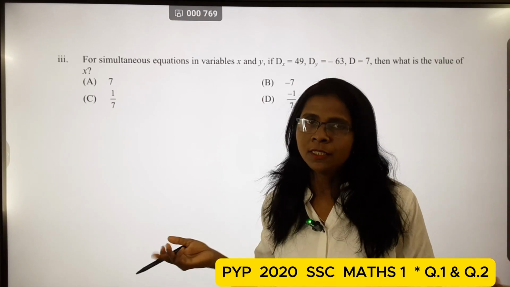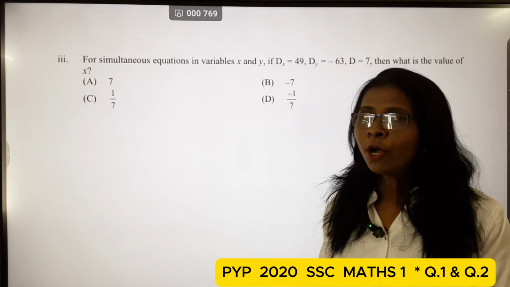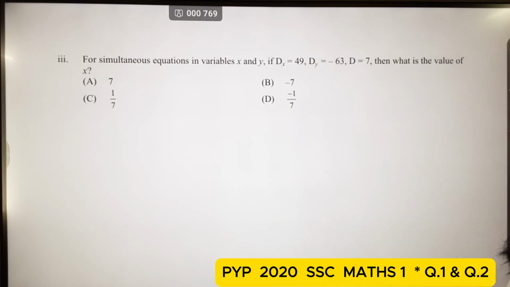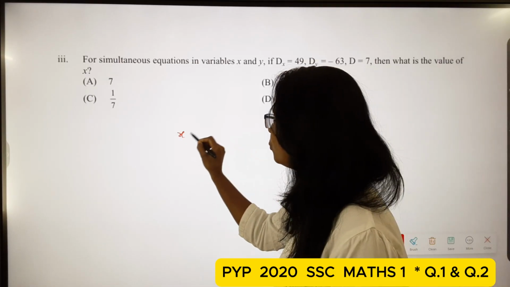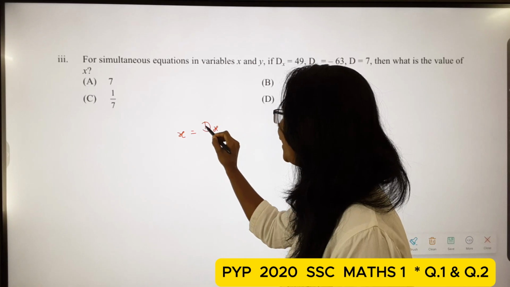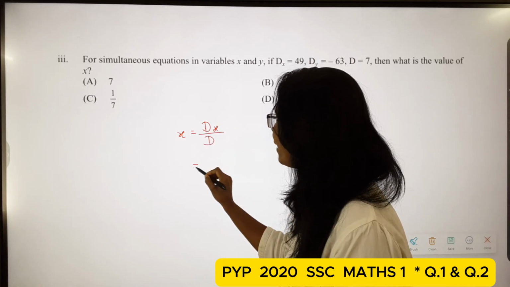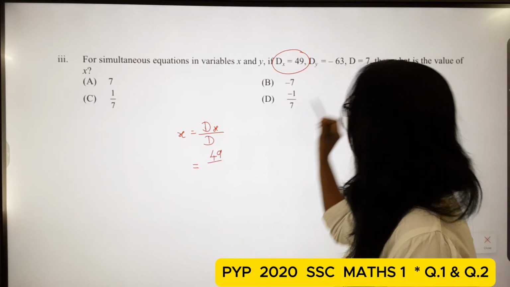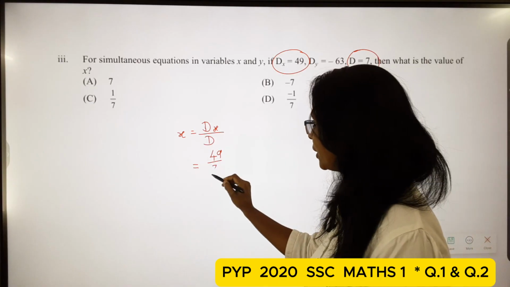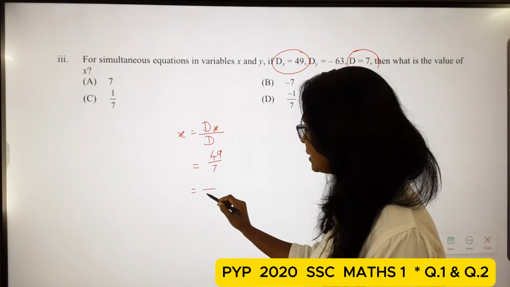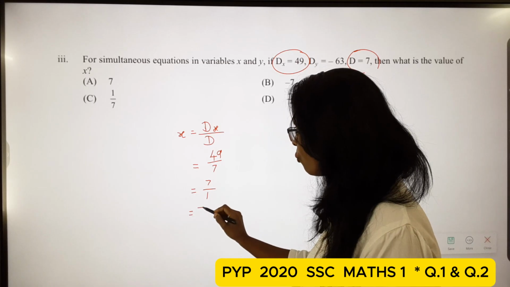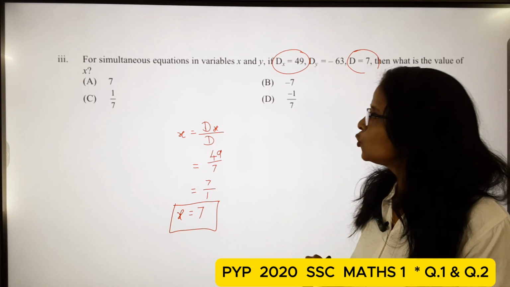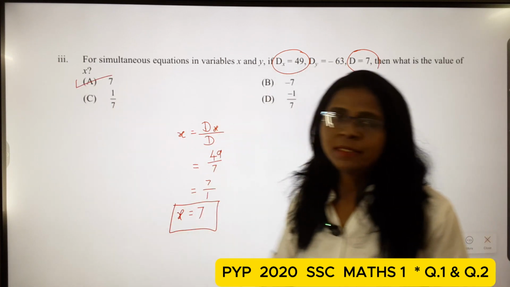This is Cramer's rule, and for finding the value of x, the formula is x is equal to Dx upon D. Dx is 49, so 49 upon 7. 7 ones are 7, 7 sevens are 49. So our final answer is 7. The correct option is A, 7.